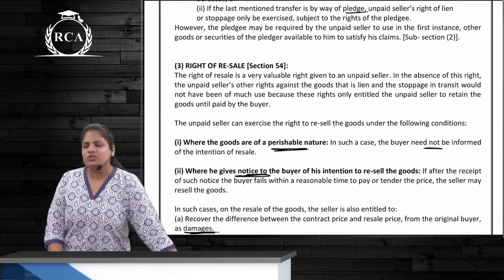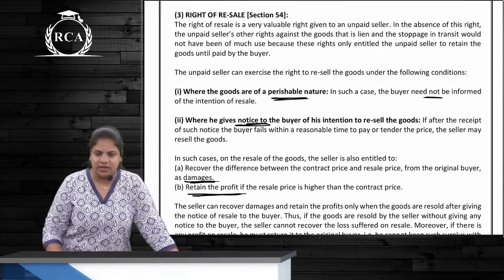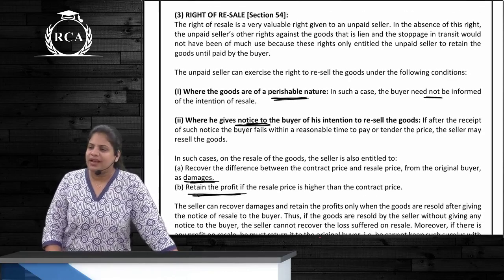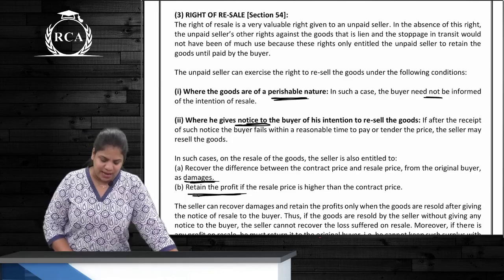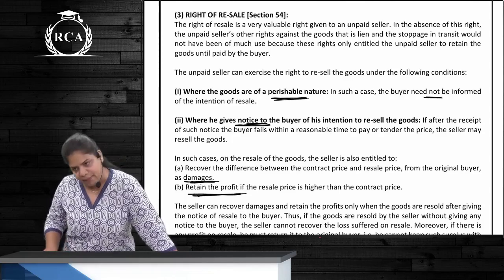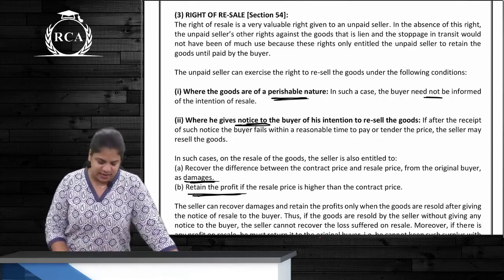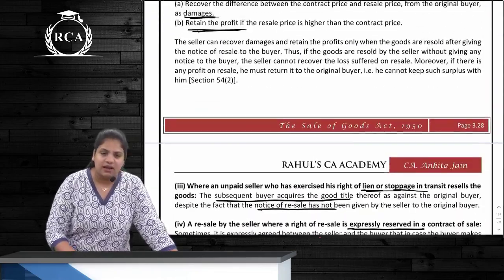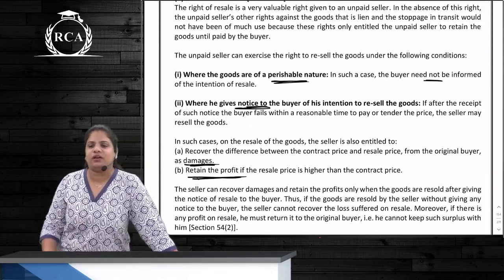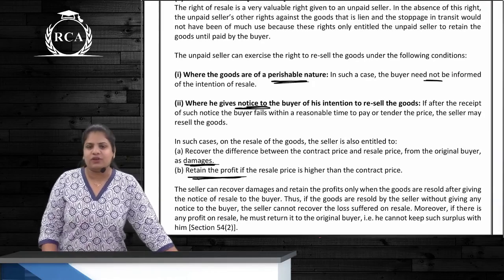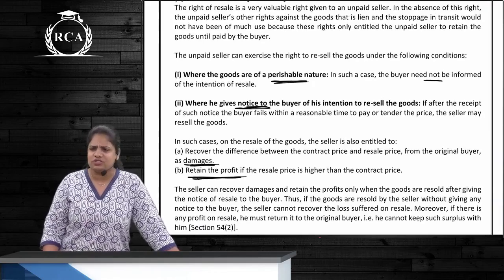Okay. Next one, right of resale. What is the seller doing? Reselling the goods. Ownership has passed to whom? To the buyer. But goods are still with the seller. Can he sell the goods? Yes. In how many cases can he exercise this right? 4 cases. First case where the goods are perishable. So if the goods are perishable, is there any notice to be given?